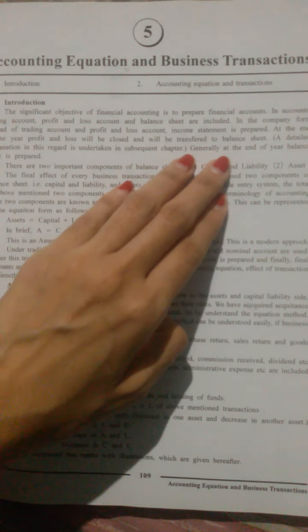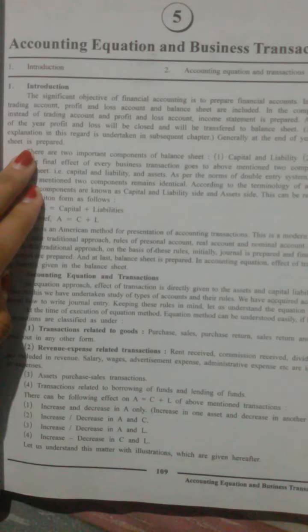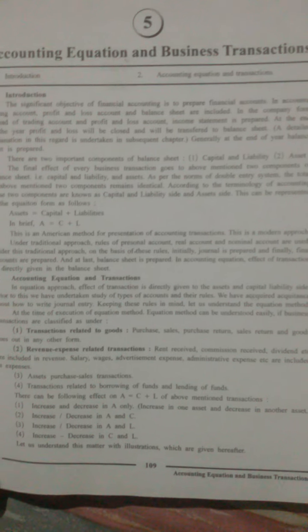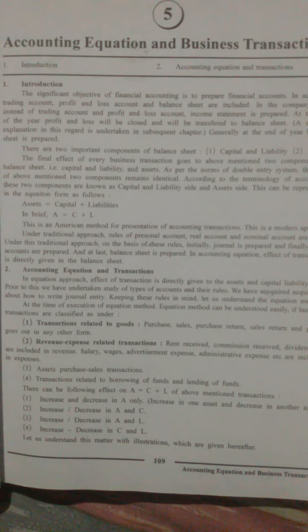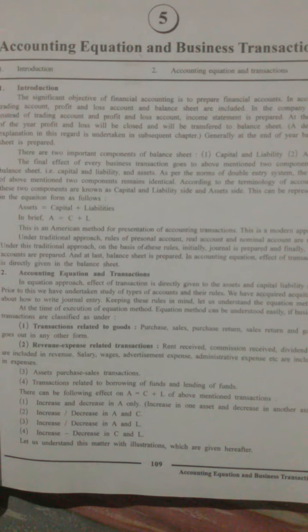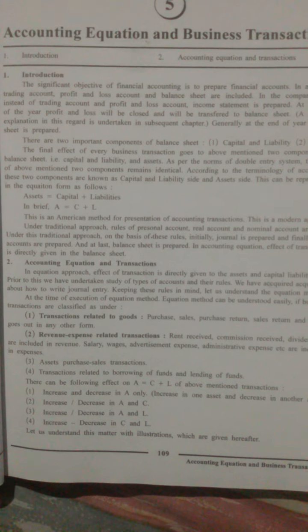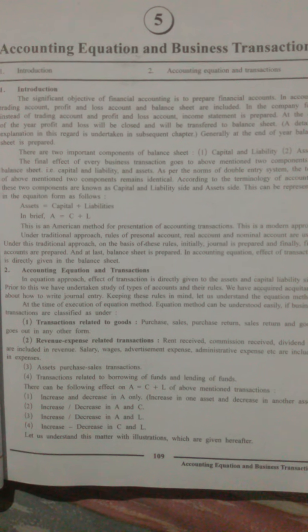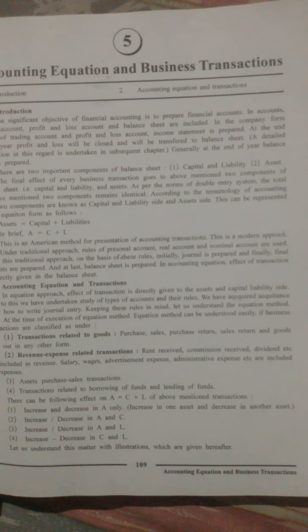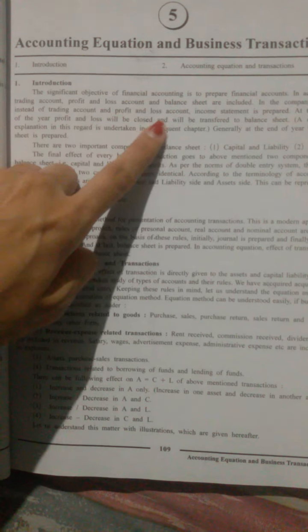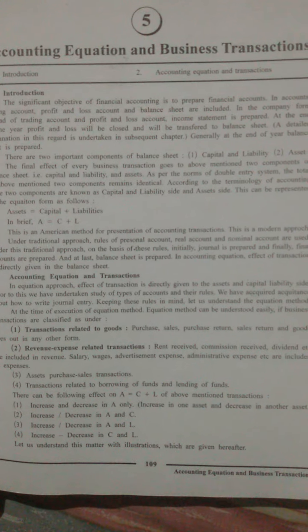So generally at the end of the year, the balance sheet is prepared. In short, we can say that the significant objective of financial accounting is to prepare the financial accounts. There are 3 types of financial accounts. First one is trading account, second is profit and loss account, and third one is balance sheet. In the company form, instead of trading account and profit and loss account, an income statement is prepared.